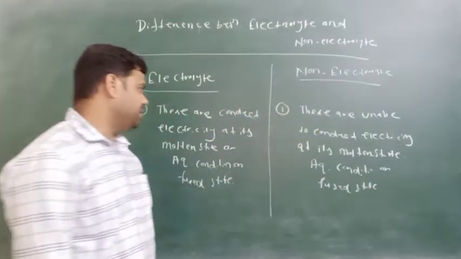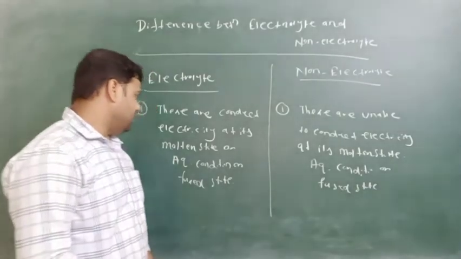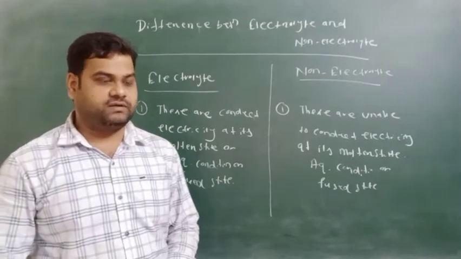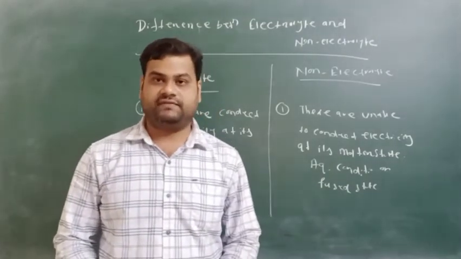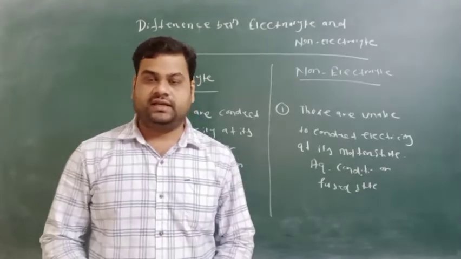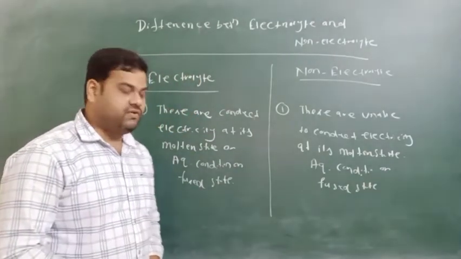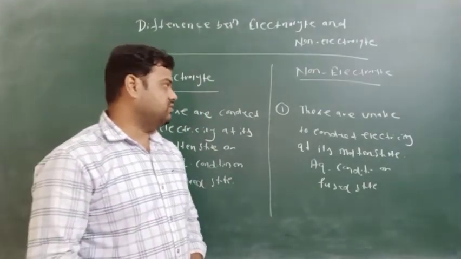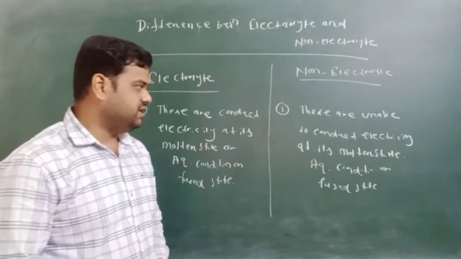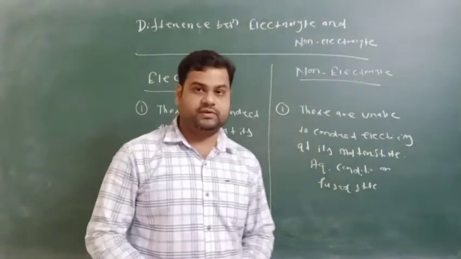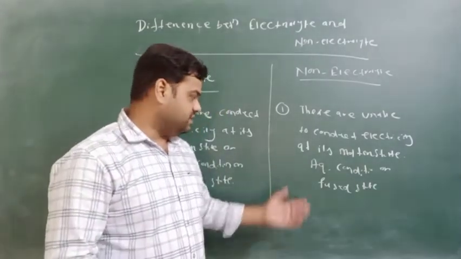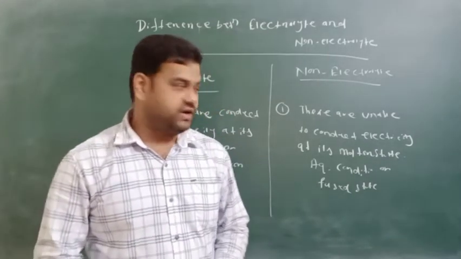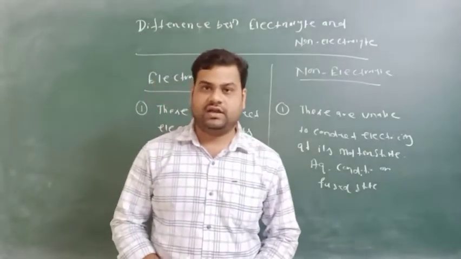Okay, these are the substances that can conduct in their aqueous condition. Suppose we take an example of copper sulfate, CuSO4. Then it will conduct electricity and form ions in the aqueous condition. But these are the non-electrolytes. These are unable to conduct electricity at their molten state or aqueous condition or fused state. Suppose we take some examples like sugar, ethyl alcohol, benzene. These are unable to conduct electricity at their molten state or fused state.